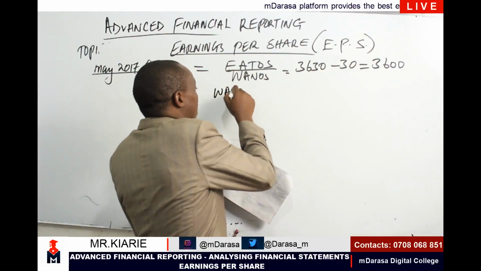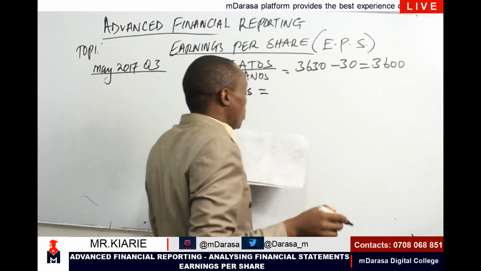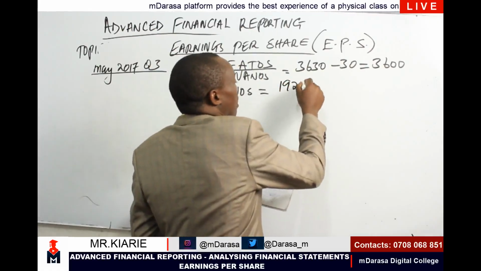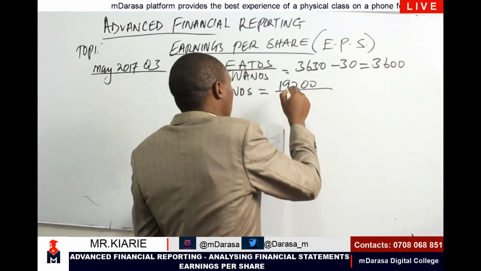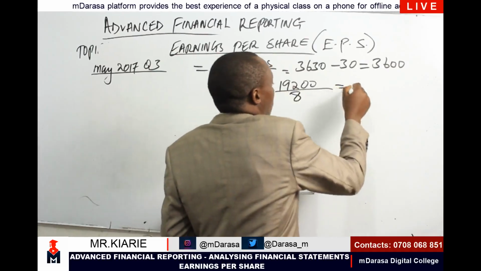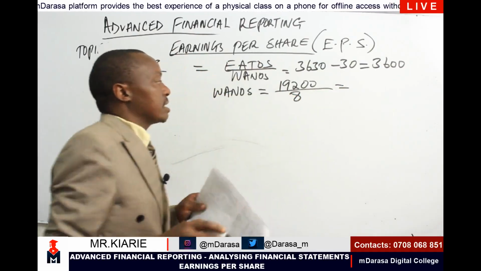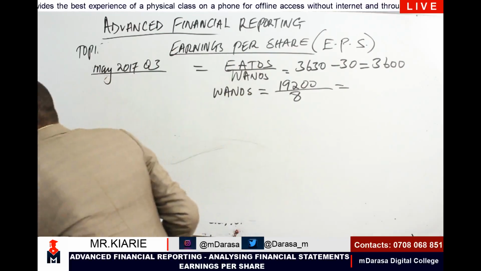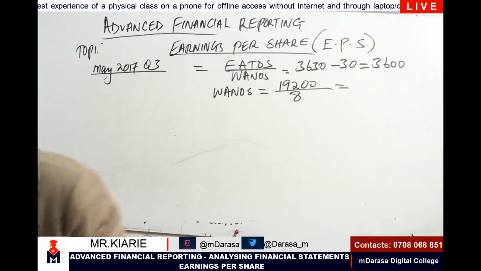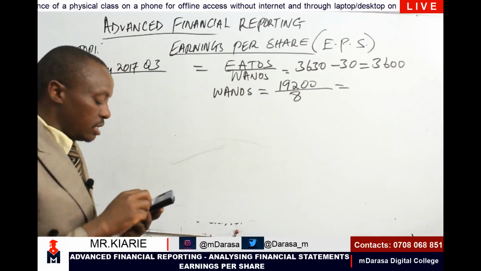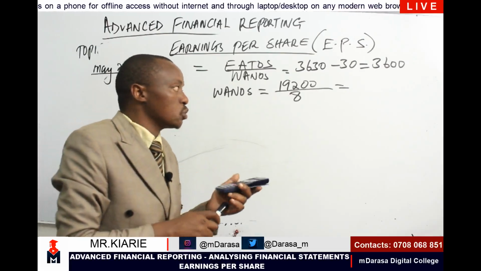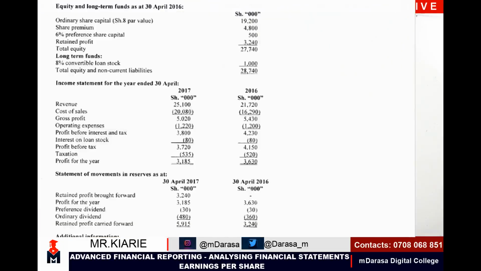When it comes to WANOS, we know that the value of our ordinary share capital is 19,200, and each share across that has a par value of 8 shillings, and therefore we can comfortably say that our WANOS will be 19,200 divided by 8. So once I use my calculator, 19,200 divided by 8 comes to 2,400 ordinary shares.